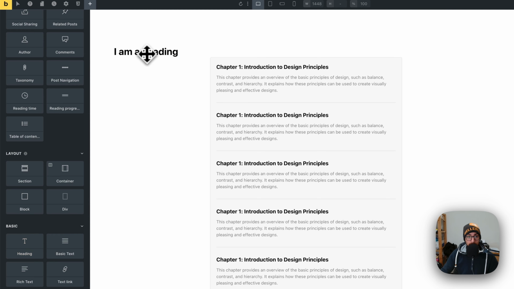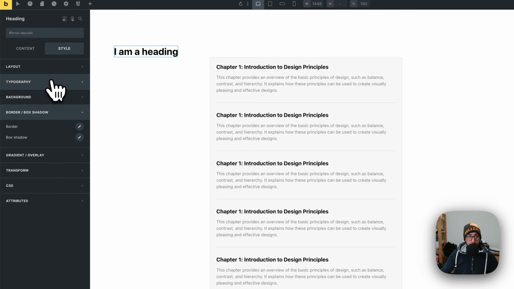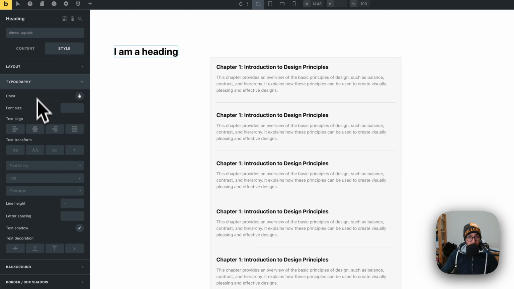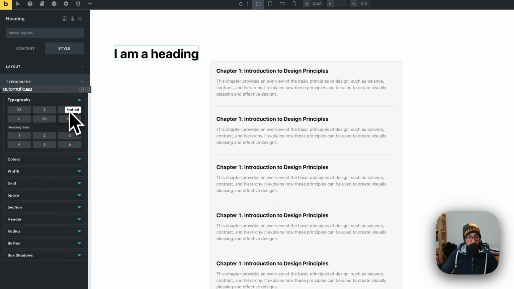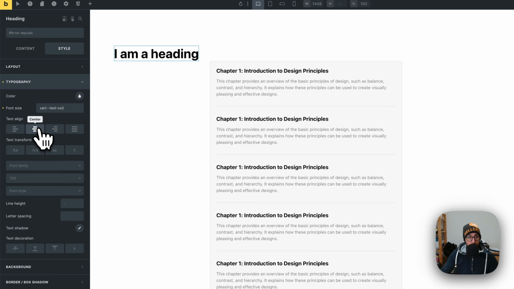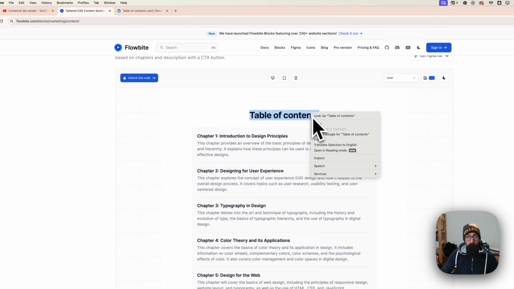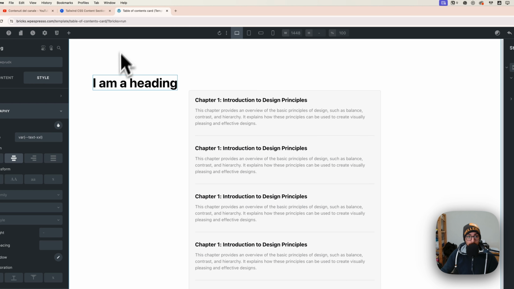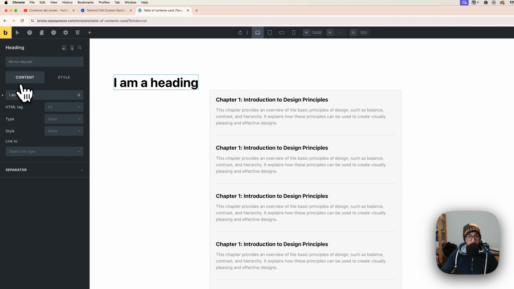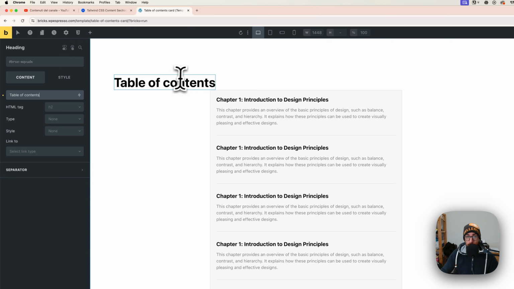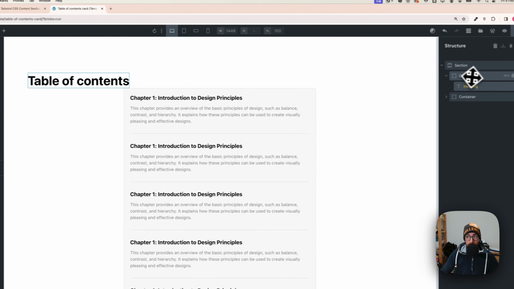Okay, select the heading, go on typography, and here on the heading you can change the font size, and you can put it on the center. Nothing is happening, but we will be changing this in a moment. You can change the color. Let's get also the content. So I'm going to click here, content, and just paste tables of content.